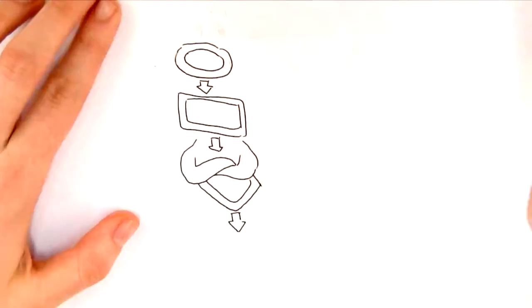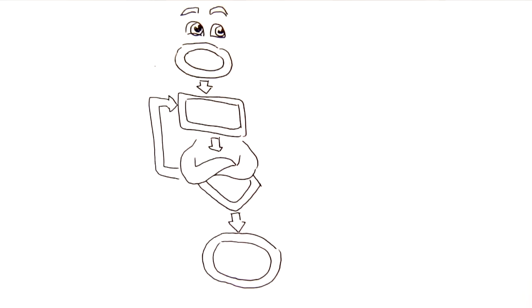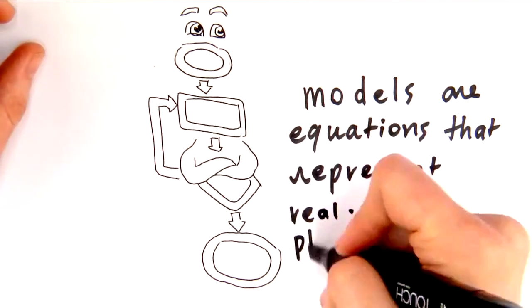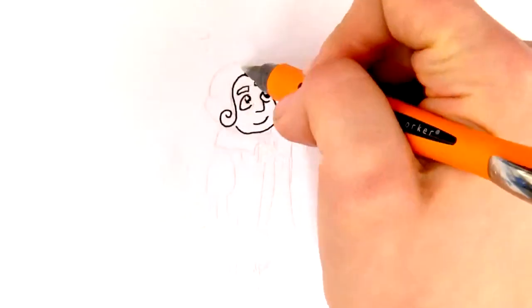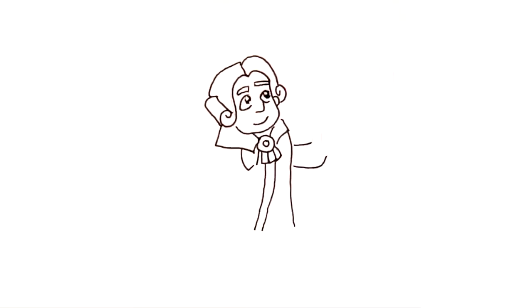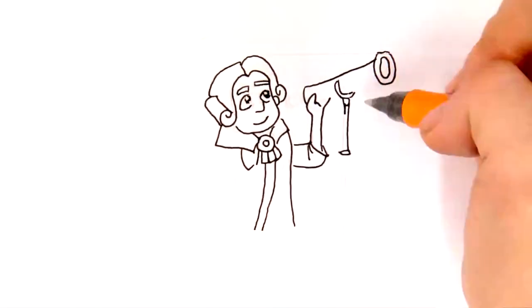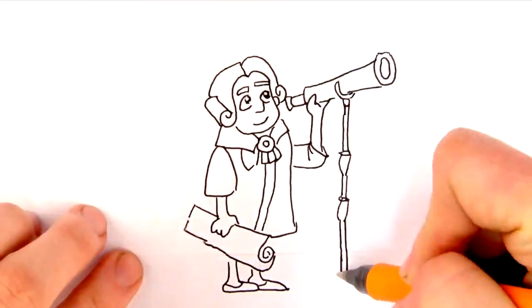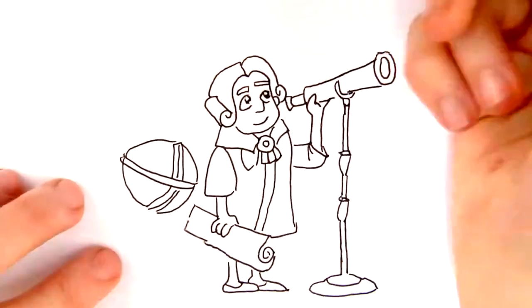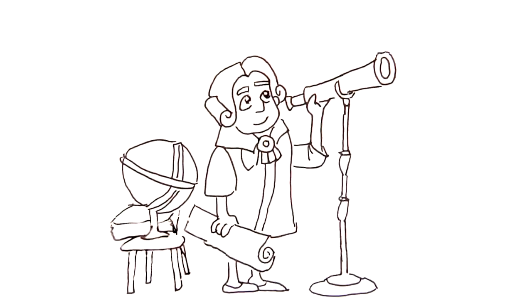Machine learning depends on mathematical models, equations that try to represent the way something works by breaking it down to its most important components. One of the first steps towards the machine learning we know today occurred in the 18th century when astronomer Tobias Mayer made detailed observations of the moon. Using this data, he was able to create a very accurate model which would allow sailors to work out their longitude, a major unsolved problem at the time.